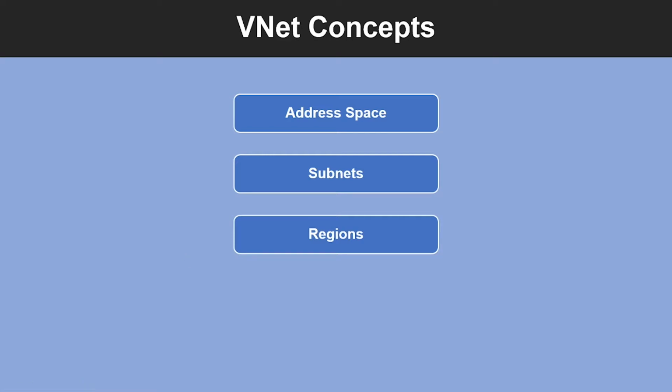Third one is regions. VNet is scoped to a single region or location. However, multiple virtual networks from different regions can be connected together using virtual network peering. You can also use a VPN gateway to send traffic between VNets. The last one is subscription. VNet is scoped to a subscription, and you can implement multiple virtual networks within each Azure subscription and region.